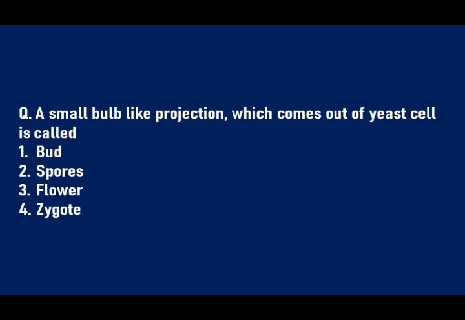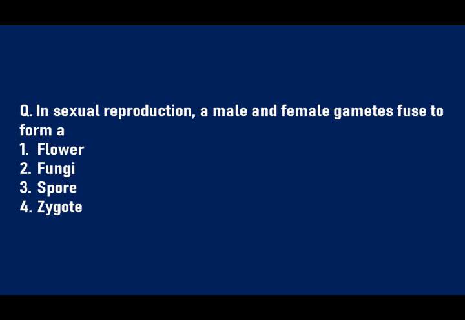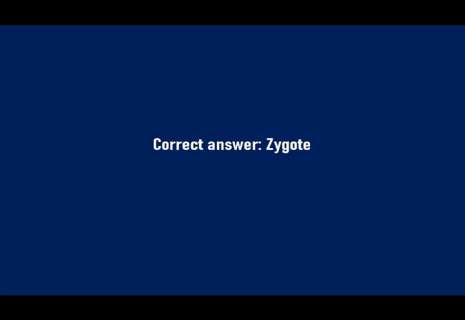Our next question, a small bulb-like projection which comes out of a yeast cell is called, options bud, flower, spores or zygote. So children, the answer is bud. Children, our next question, in sexual reproduction, male and female gametes fuse to form a cell. What is it called? A flower, a spore, a fungi or a zygote. So children, the answer is zygote.